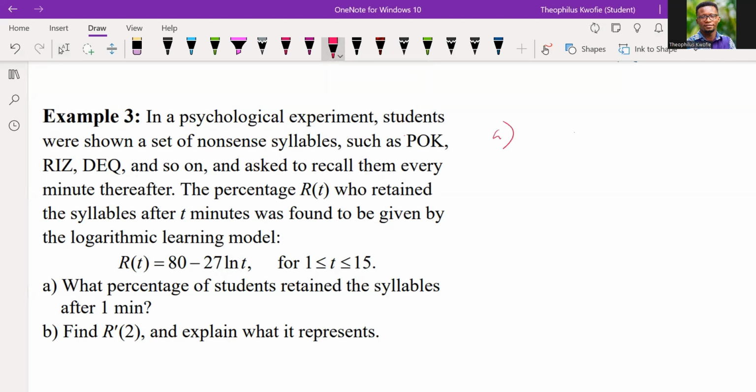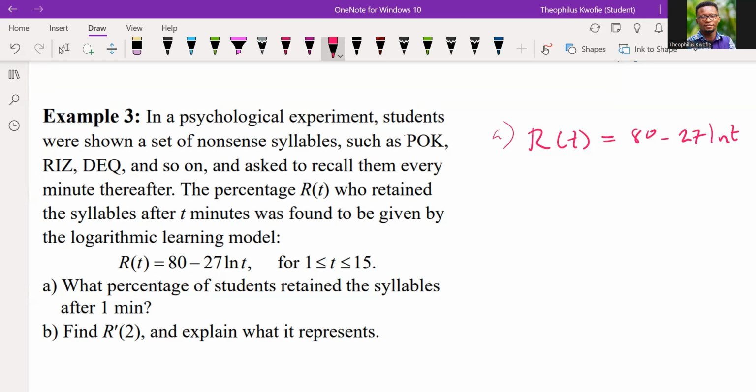All right. Now, we are given this logarithmic learning model. So the model is giving us R of T equal to 80 minus 27 natural log of t. Mind you, the t, I said it's within 1 minute to 15 minutes. Okay, so please, let's take notes.